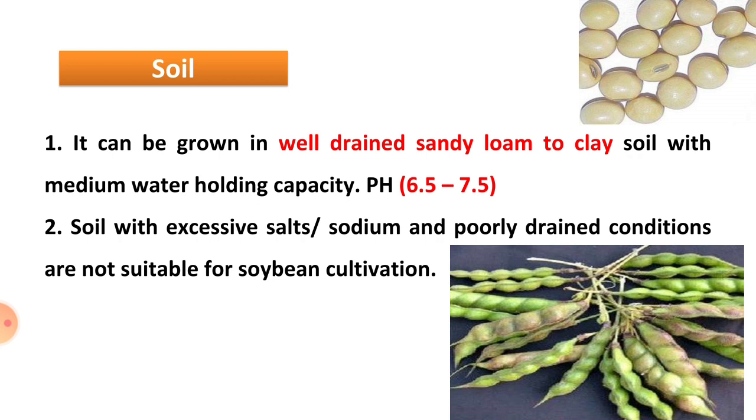Soil with excessive salts or sodium and poorly drained conditions are not suitable for soybean cultivation. Soil that contains high salt and sodium percentage, and poorly drained, water stagnant conditions, are not suitable for soybean cultivation. It requires sandy loam soil and well drained soil. This is the soil requirement for the growing of soybean.